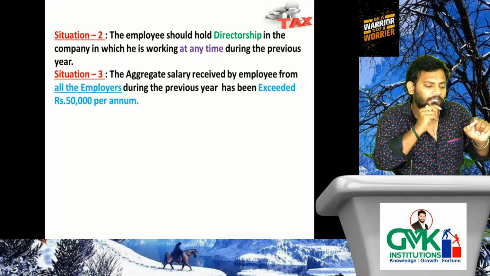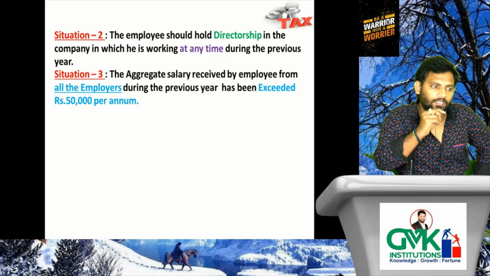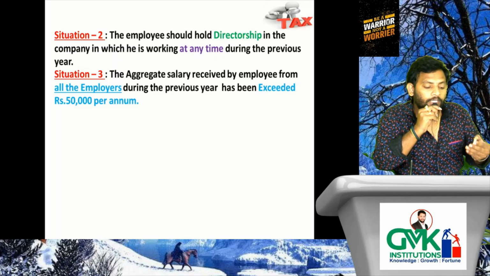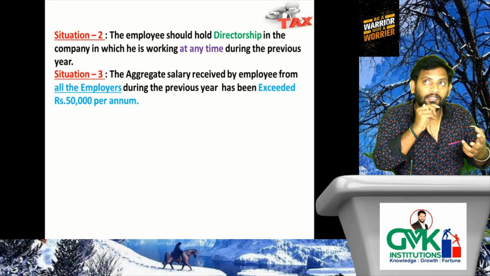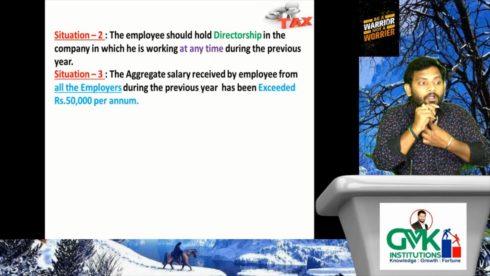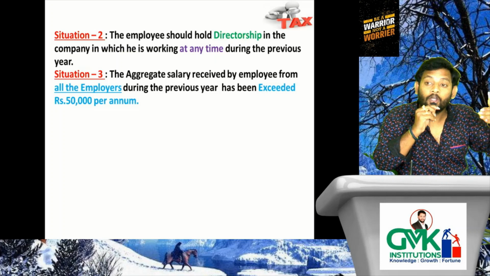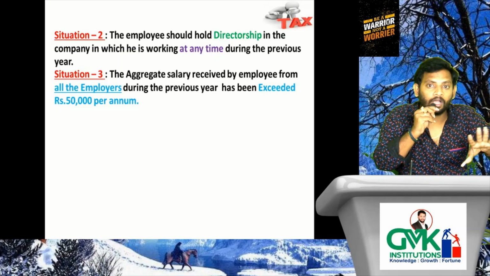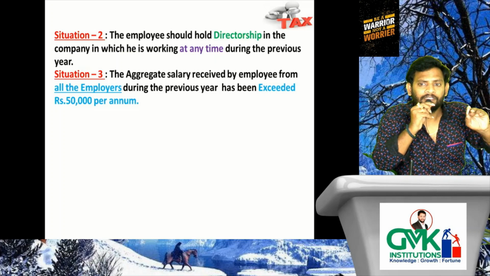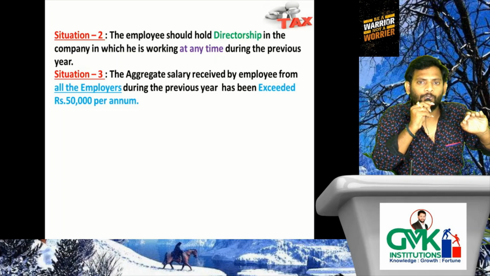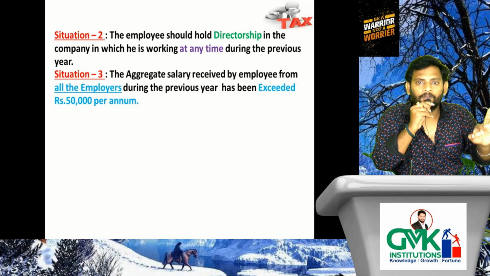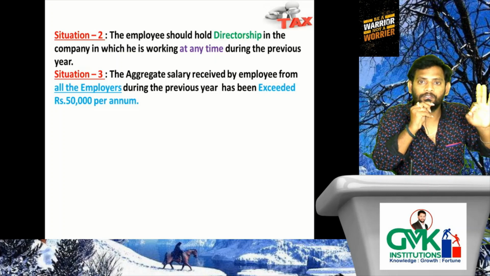Could you please explain to me what is the importance of situation 3? Tell me, under situation 3 what we need to verify? We need to verify the aggregate salary received by the employee from all the employers. How much? Exceeding 50,000 per annum, not per month, per annum. Tell me, is it possible for any employee to draw a salary of less than 50,000 throughout the year? Obviously no. Every person has a minimum of more than 50,000 per annum.